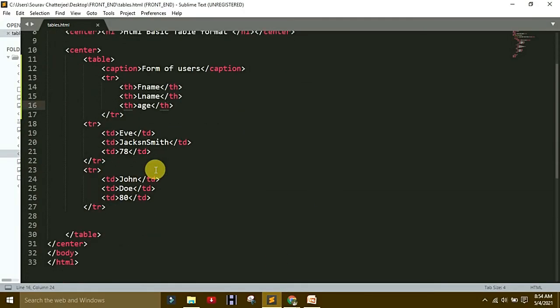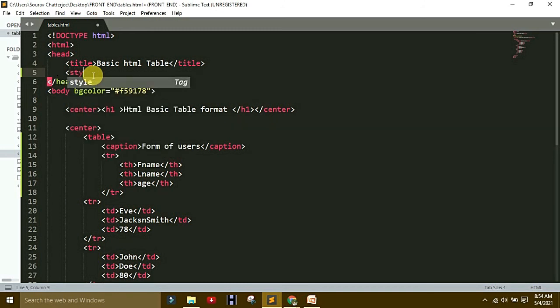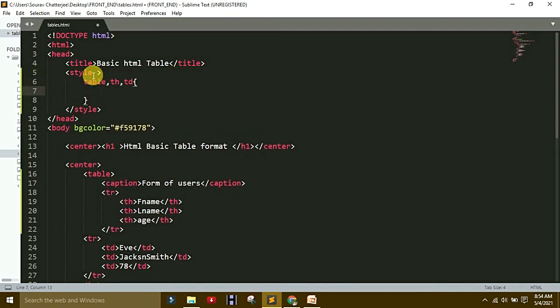For your better understanding, I will show a very nice format. So how to make? Delete all, or make a style tag here under the heading tag. Remove style.css. Make a style tag under the heading tag. Then again table, th means table heading, or td means table data.